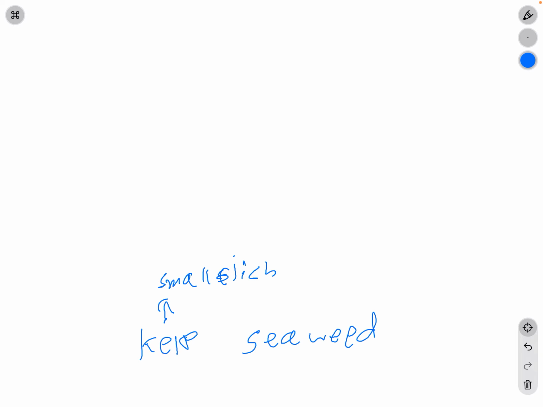I'm going to be using the same ocean ecosystem as the example for the food web. So, as we did for a food chain, let's start with kelp as our producer, but also seaweed. Then, as we know, kelp gets eaten by small fish. And then small fish get eaten by seals. And then seals get eaten by sharks. That we already know. But since this is a food web, there are many different food chains in it.